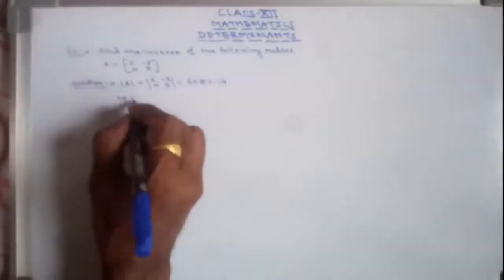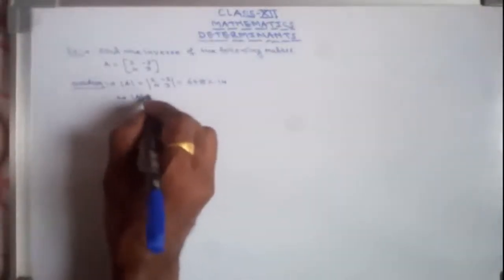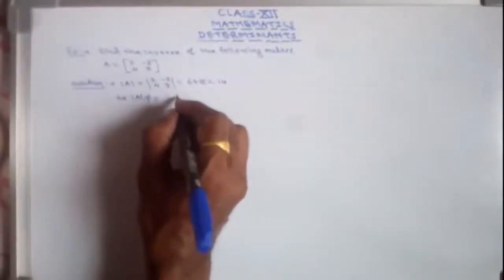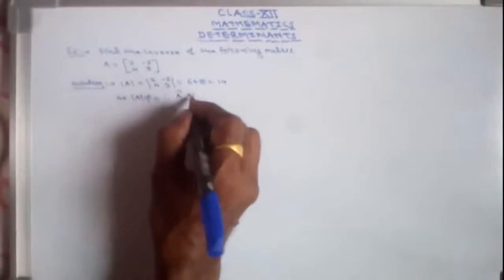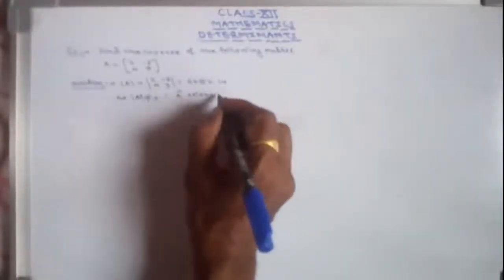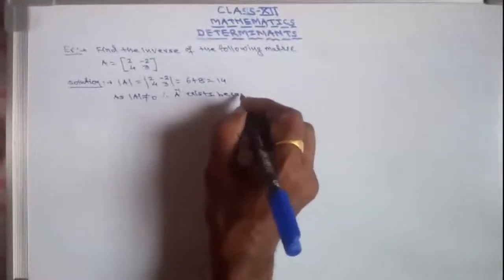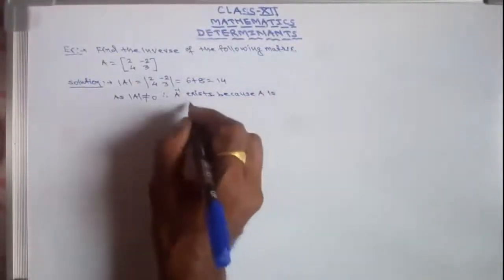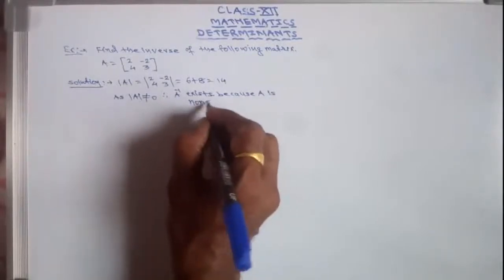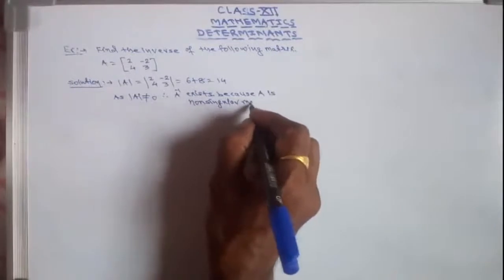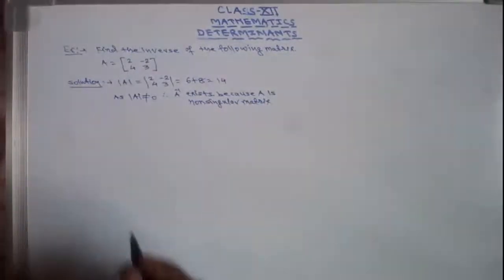As determinant of A is not equal to 0, therefore A inverse exists, because capital A is a non-singular matrix.